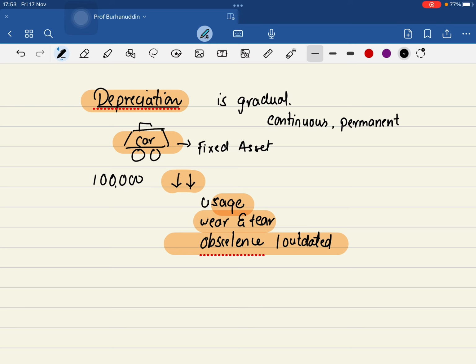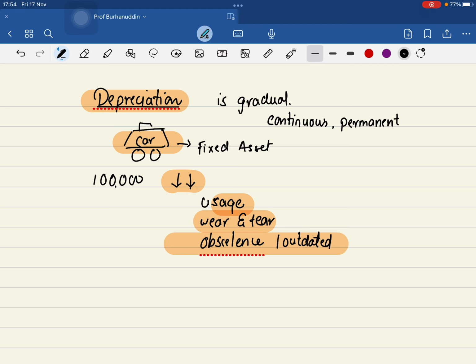I sold them the goods, so they are my debtor today. After a month, they are paying me the amount. So they are no longer the debtor. So the value keeps on changing. It goes up, it goes down. So basically, what are we trying to learn over here? That any asset, if the value keeps on changing, is a current asset. And if an asset does not change, like if I'm buying machinery, I'm going to use it for a longer time, like a year, 2, 5, 7, whatever it is, unless I'm getting bored with it or I'm getting a new updated version.